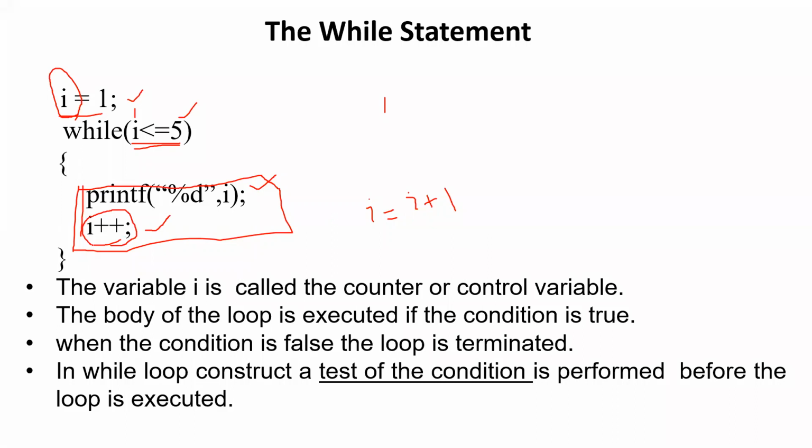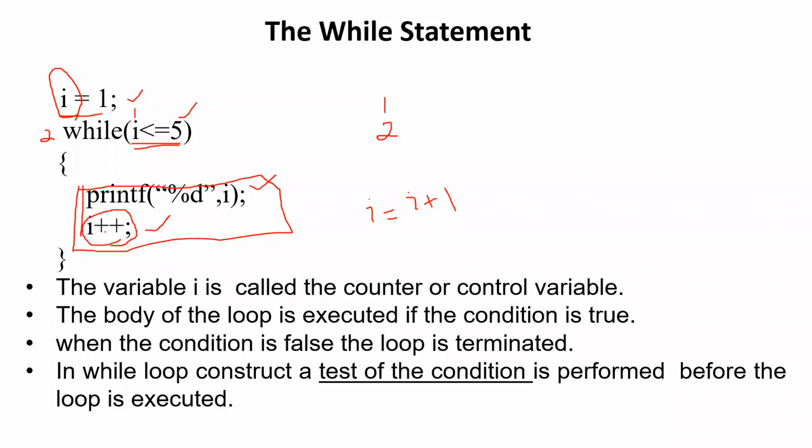So the current value of I was 1. When we do this line, the value of I will be 2. Got it? After coming out of this, when we go to the while condition, the value of I will be 2. Now it is checking whether 2 is less than 5. 2 is less than 5. Then it will go into the body of the loop and it will be printing 2, because in place of percentage d, it will be printing the current value of I.